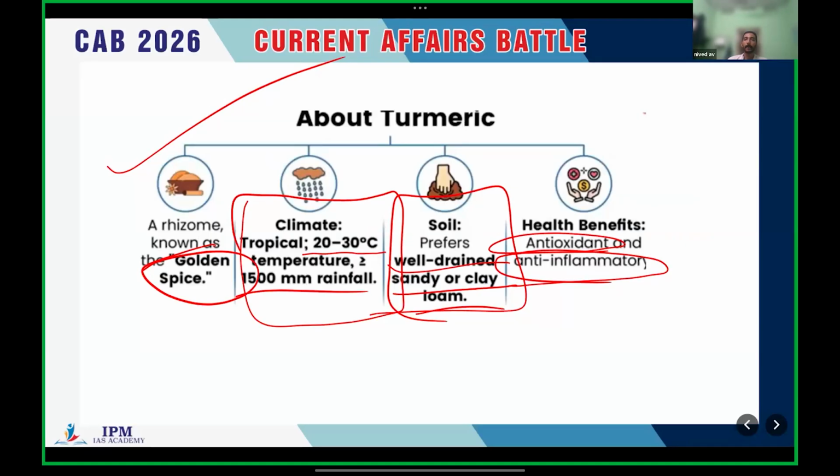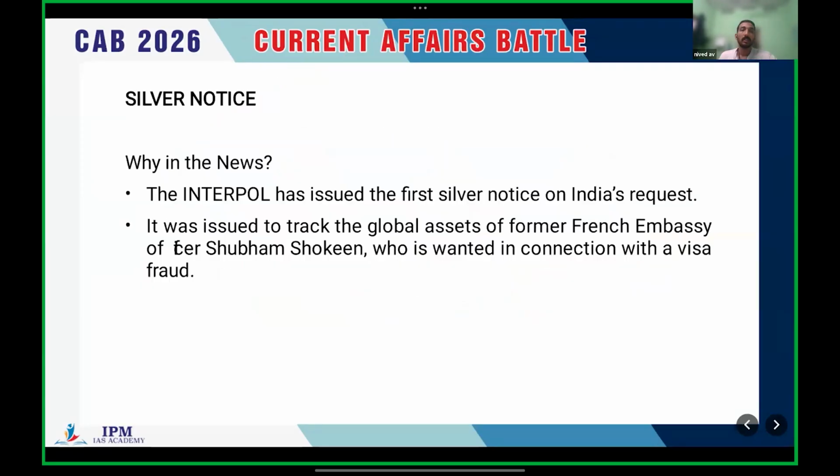Clear? Okay. So that's all about turmeric board and turmeric. Yeah. Next topic is silver notice. Okay, silver notice. Why is it in use?